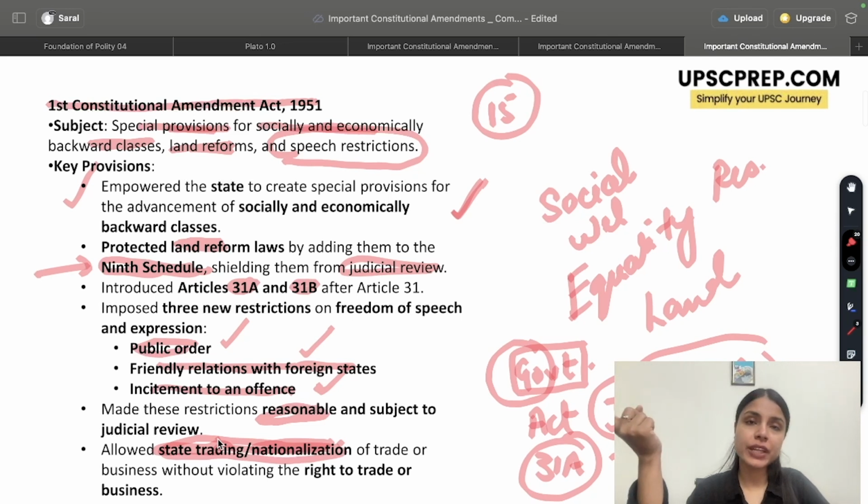So quick revision, my dear students. One, the state was empowered to make advancement for socially and economically backward classes. There was introduction of the 9th Schedule to create an umbrella unit whereby you can be protected from judicial scrutiny.